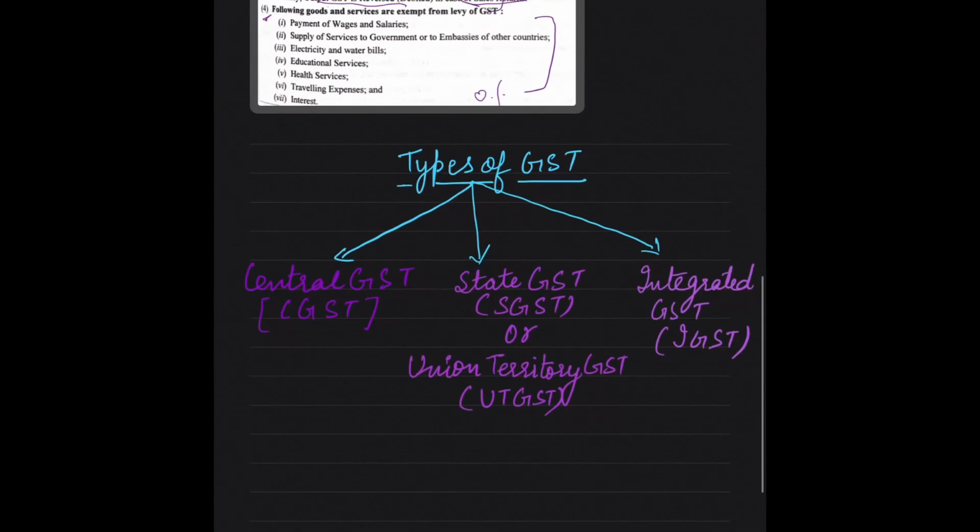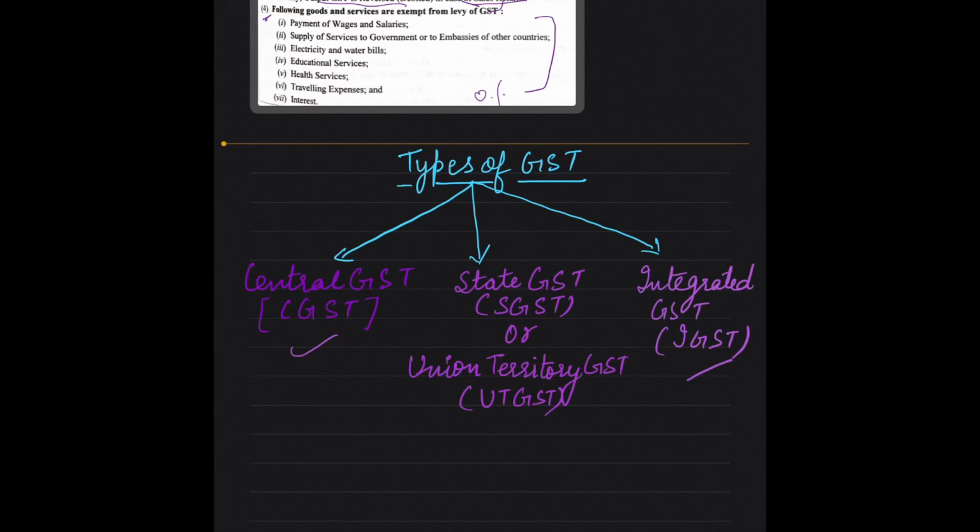The next topic is types of GST. There are three types of GST. Central GST, meaning CGST. State GST, meaning SGST, or we can say Union Territory GST, meaning UTGST. The third type is integrated GST, in short form IGST. So the three types of tax are CGST, SGST, IGST.